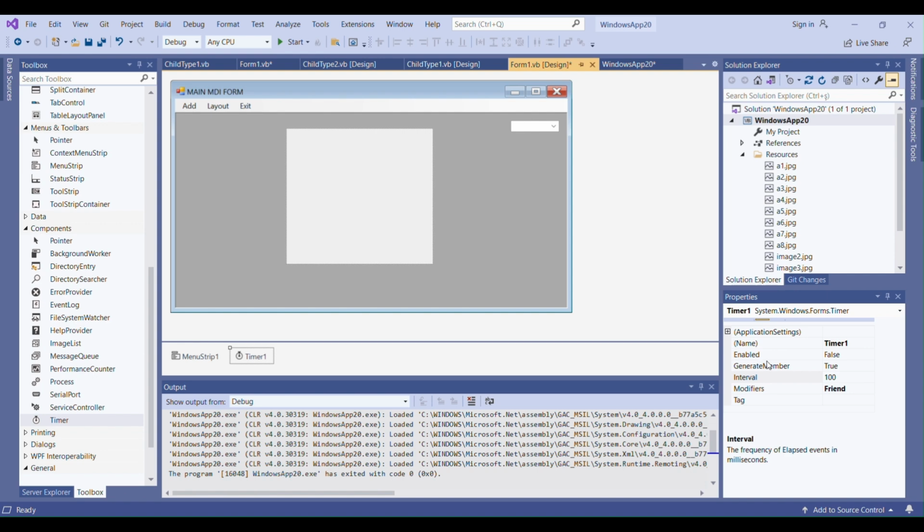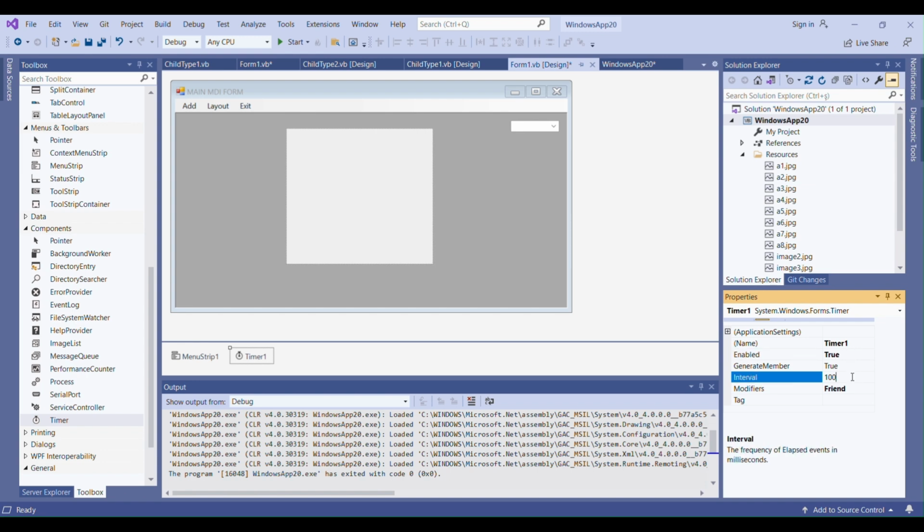Timer has a few properties. One of them is interval, and one of them is enabled, that we need to consider in this project. If you change enabled to true, the timer1 control will be activated. Otherwise, it is not active. You should make enabled true.